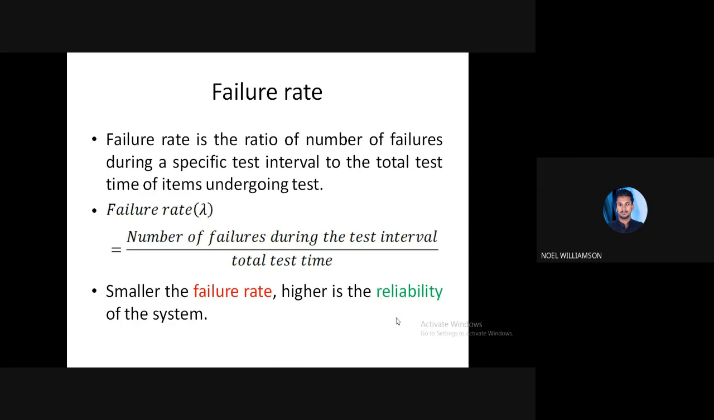Anyway, the smaller the failure rate, the higher the reliability of the system. That means if more and more failures occur, then we say the reliability is low. Or if the reliability is much higher, then we can say the failure rate is smaller.